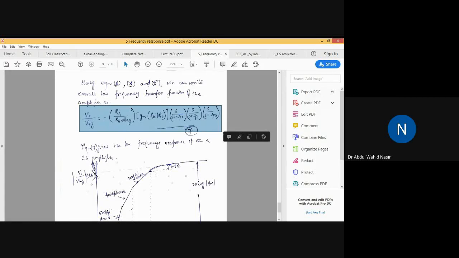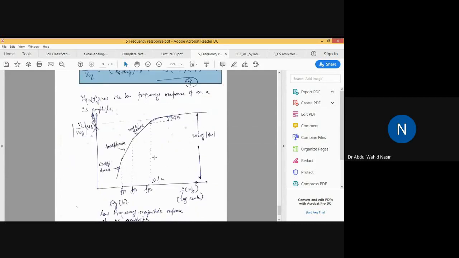So equation 6 gives the low frequency response of a CS amplifier. Now if we draw the low frequency response, you can see that in the low frequency range also the gain gets attenuated, and we have three corner frequencies. This is the first corner frequency, this is the second, and this is the third. These are FP1, FP2, FP3, which depend on omega P1, omega P2, and omega P3.